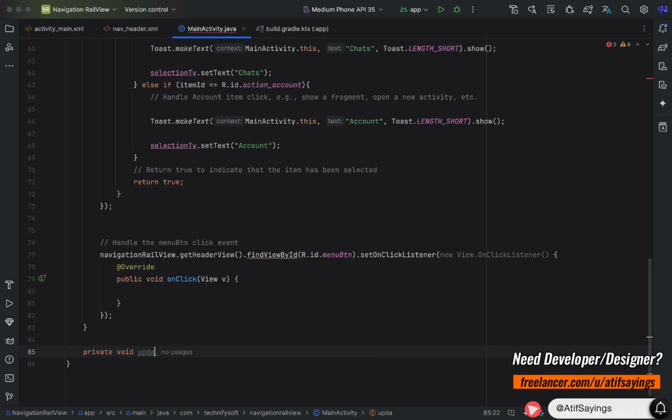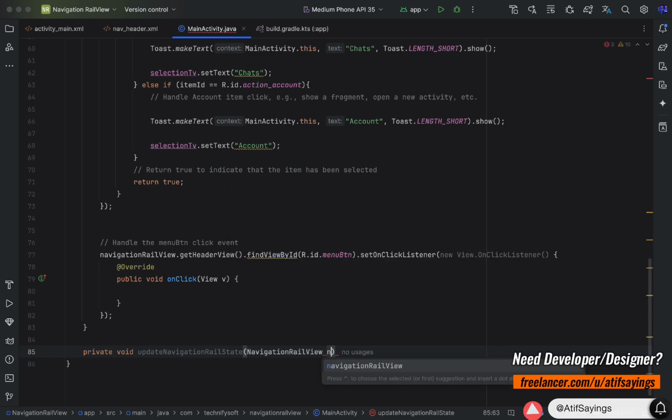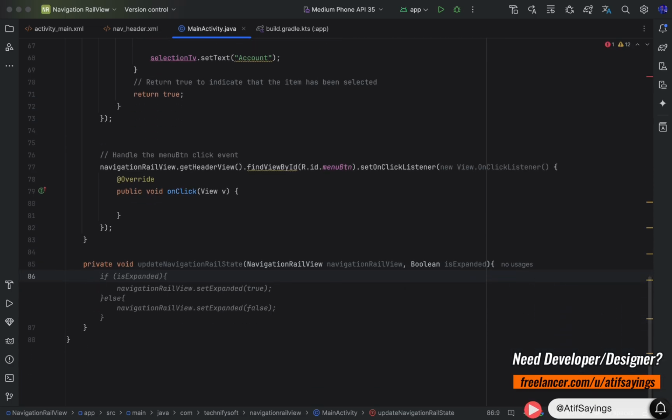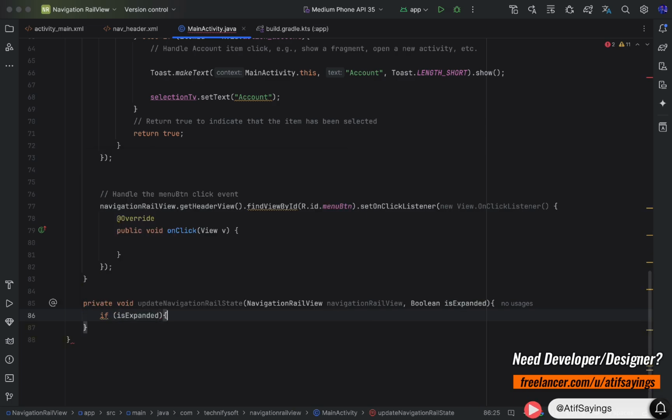To toggle between label visibility modes, we are going to create a function: private void update navigation rail state. This function will require two parameters. The first parameter will be navigation rail view, and the name of the parameter will be navigation rail view, and the second parameter will be of type boolean and the name will be is expanded. Now we will create a condition to show and hide the label visibility.